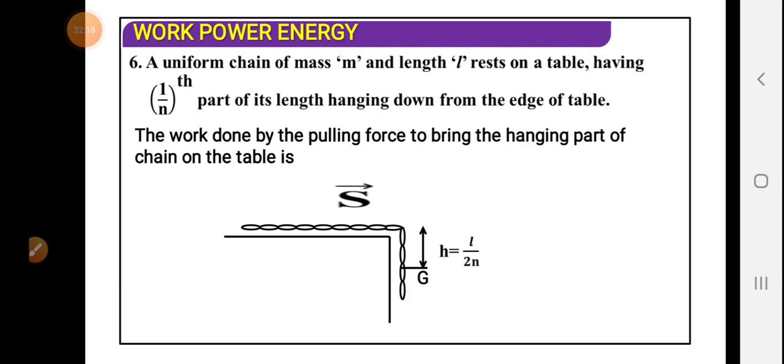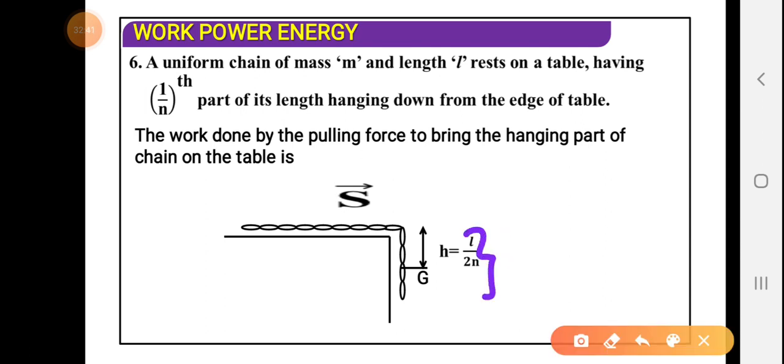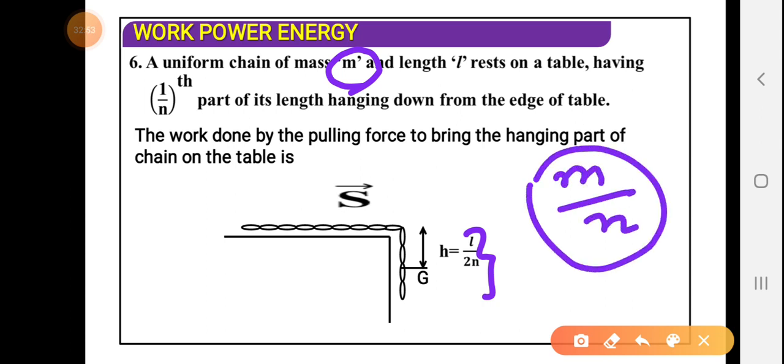Now we can also find out the expression if the 1/n part of the length of the coil is lying hanging from the edge of the table. Of course, I don't know the mass of this hanging part, but I know the mass of the whole chain. The whole chain has a mass m, so only this part will have a mass equal to m by n. And it is at the horizontal level.